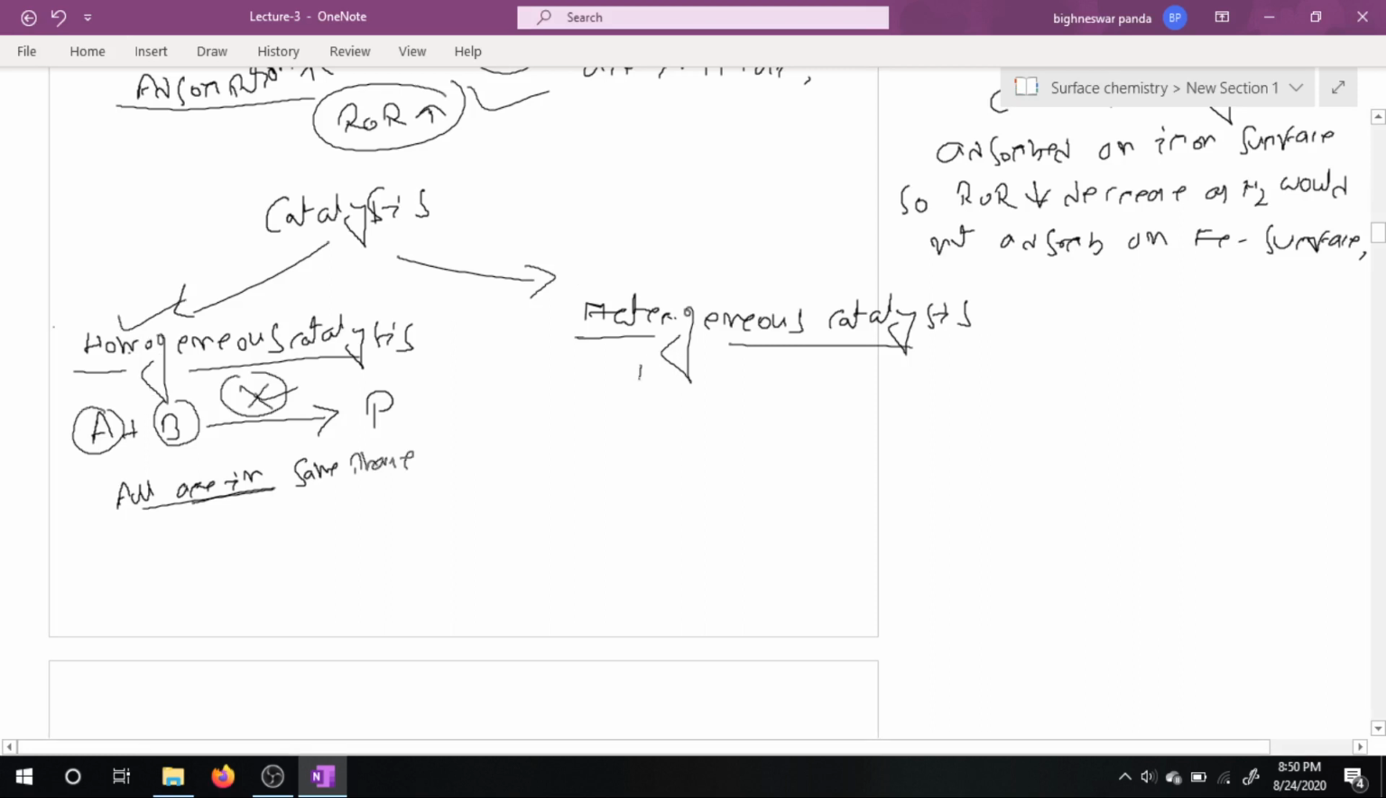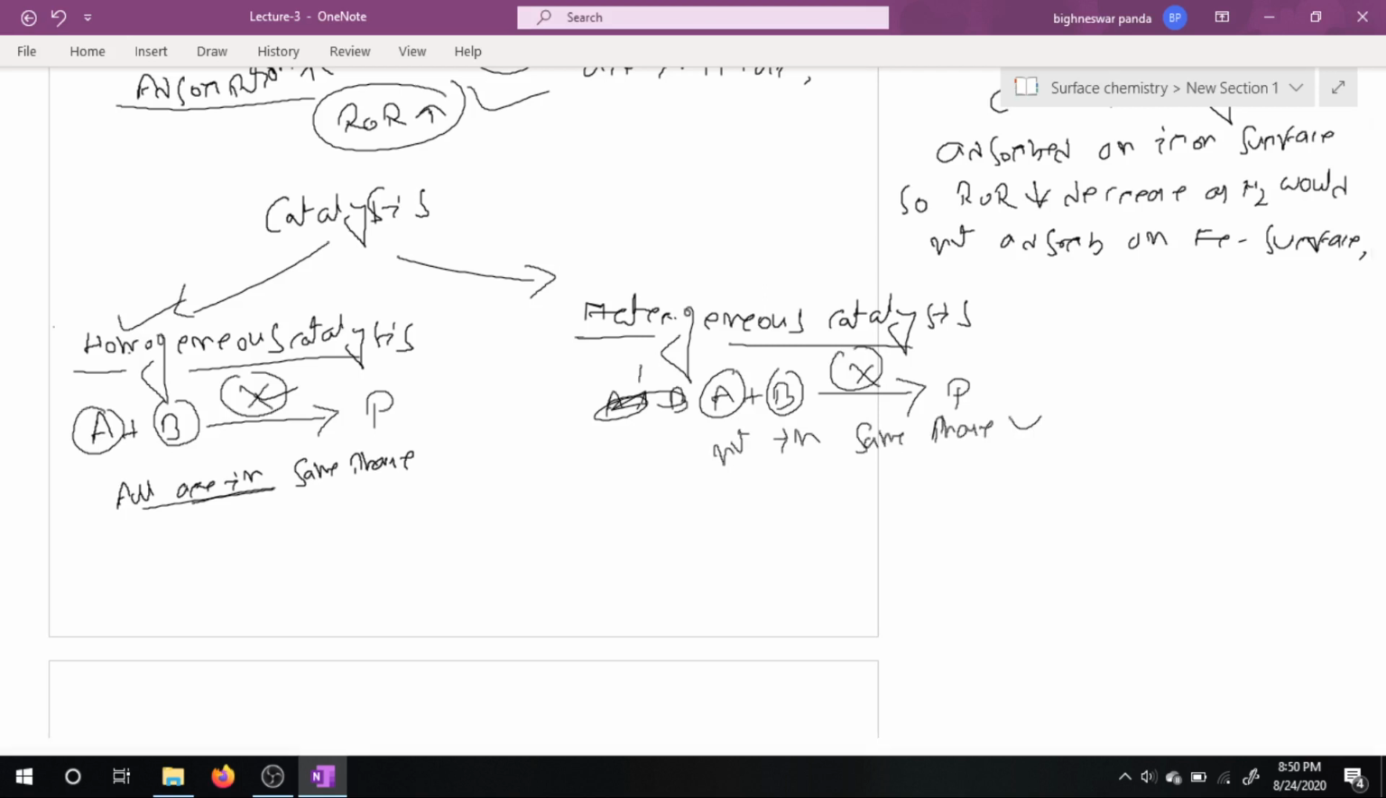If A plus B gives rise to product, and here the reactant and catalyst are not in the same phase, then the reaction is called heterogeneous catalysis.